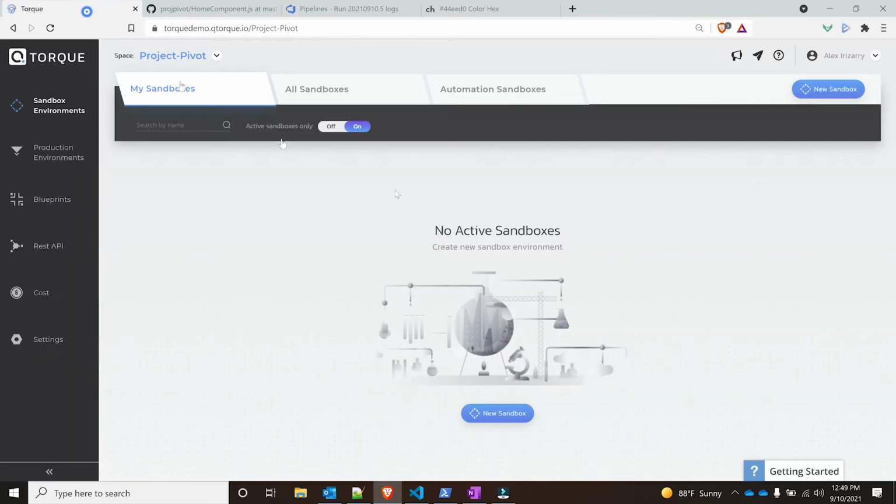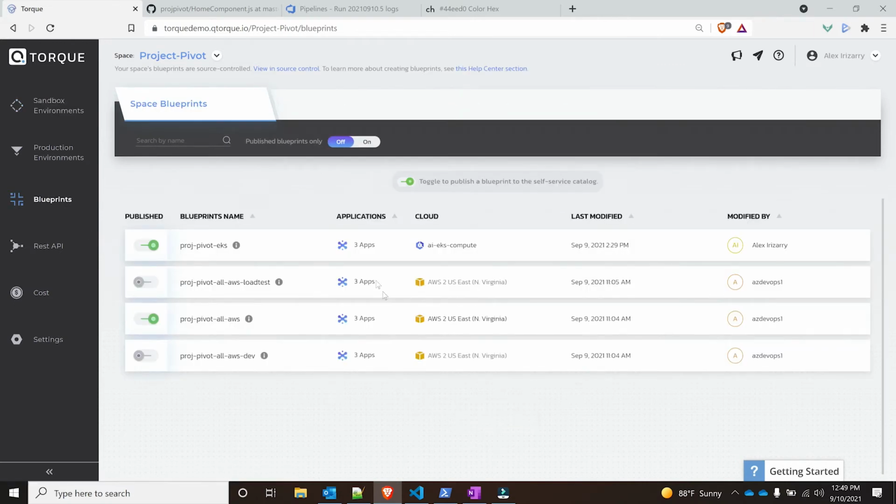If I go here to Torque, this is the general Torque UI. I have my sandboxes, I have my space, and I can have multiple spaces. Right now I'm working on a project, Pivot, and you see I have these two blueprints that have been published. I can control what can and cannot be published. So right now I have the Project Pivot all AWS, which is the one that we're going to be deploying via the pipeline. We also have a working example of deploying to EKS. We can do the same thing with AKS, if we're talking specifically about Azure.